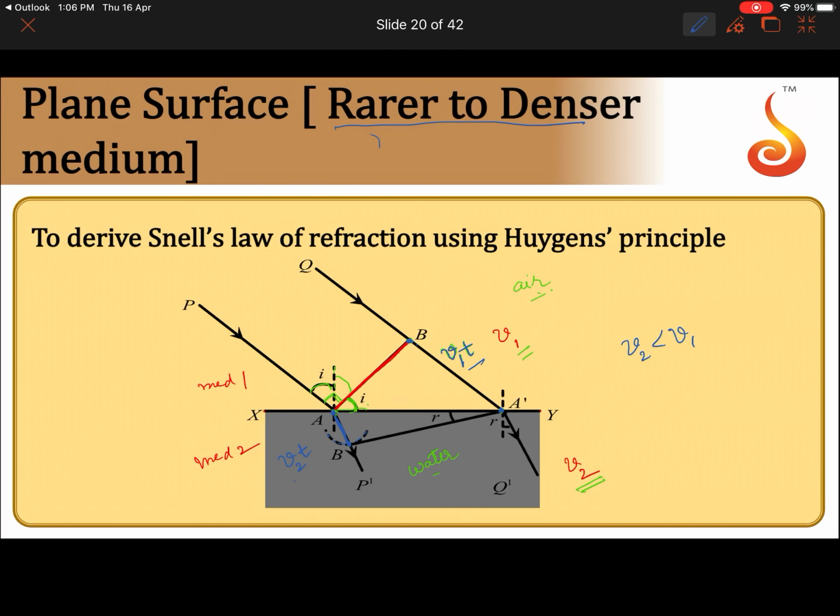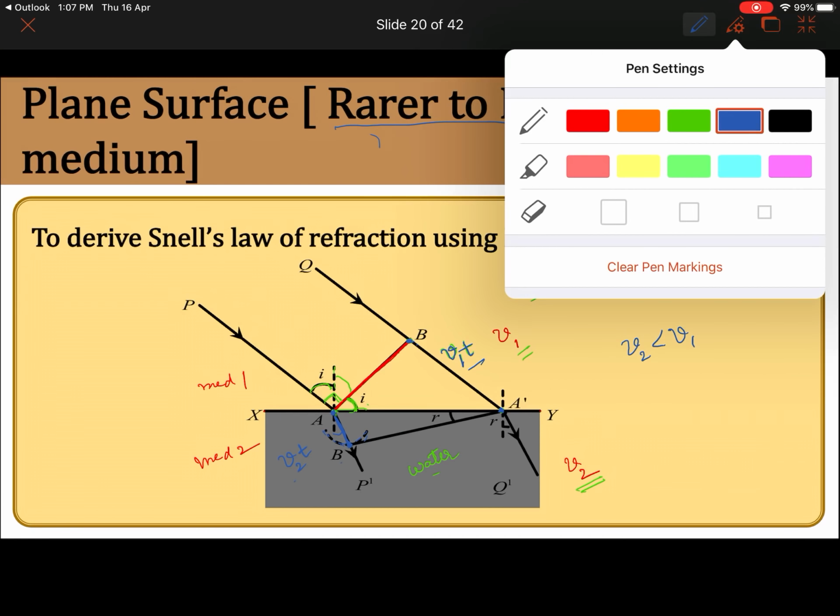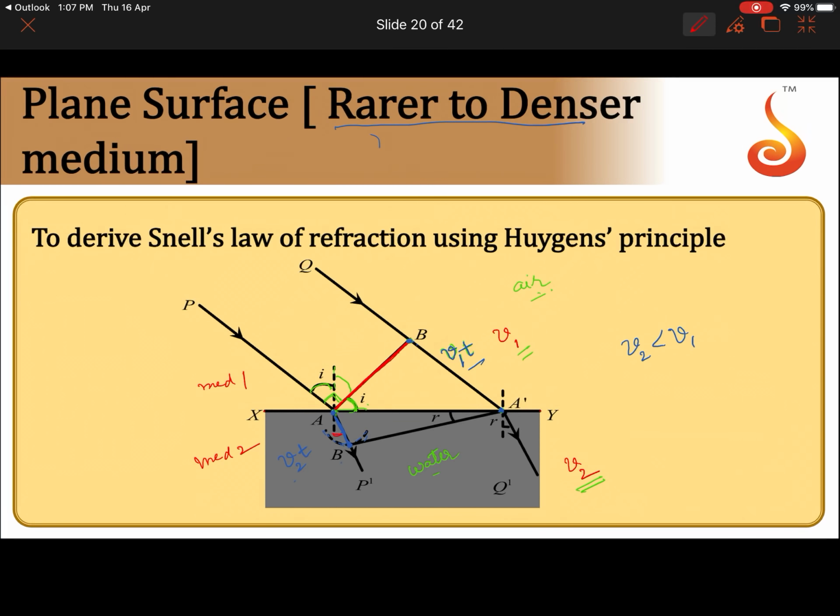So taking v2 into t as the radius, from point A draw an arc. This dotted line represents the arc. Now from this point draw a tangent to this arc. Where the tangent touches, that point we call B. Now this must be the angle of refraction. If this angle is r, this will be 90 minus r, and this should be 90, so this must be equal to r.